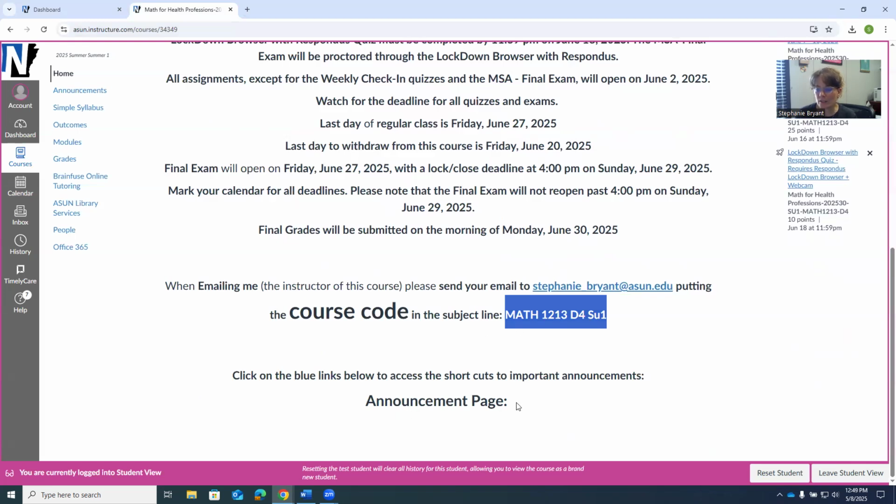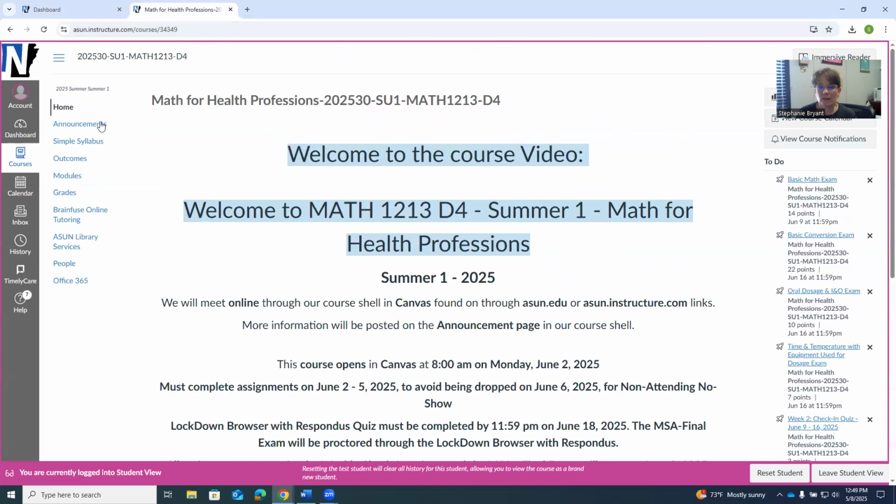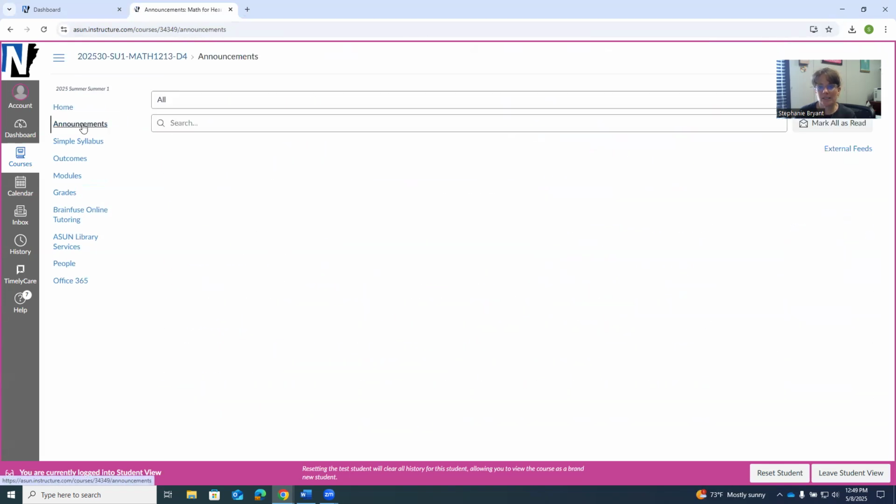And then down here, I'm going to post some announcements that you can click on if you want to go this direction first. Over here on the left-hand side, let's click on the announcements link. As you see, there are none yet, but they're fixing to start opening up for you, and you'll be able to read them. I like to put helpful material, deadlines, due dates, some new videos, some updates, reminders, or more work, anything that I can give you towards the course or let you know that I'm adding to the course that would be helpful.